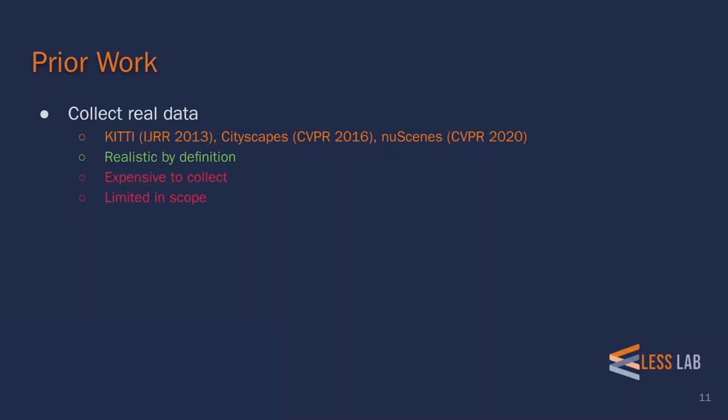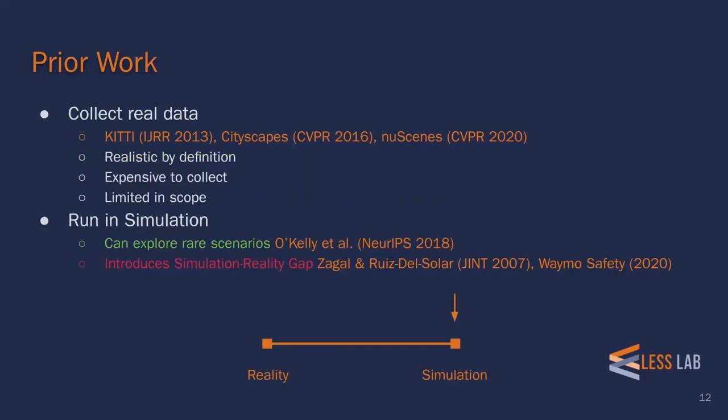The second limitation is the scope of the data. These test suites are limited in that the scenarios available reflect the scenarios that occurred during the collection time, which represent only a minuscule fraction of the possible driving scenarios. While these test suites cover at most a few thousand miles of driving data, a study by the RAND Corporation found that autonomous vehicles would have to drive hundreds of millions or hundreds of billions of miles to demonstrate reliability on a human scale.